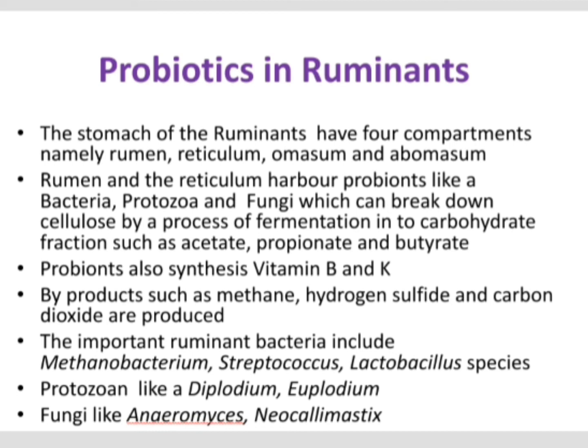The protozoans that are common in the ruminants are Diploidium and Euploidium. And the fungi present in the ruminant gut are Aneromyces and Neocalymastis.